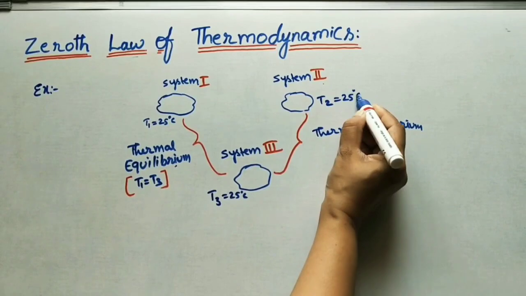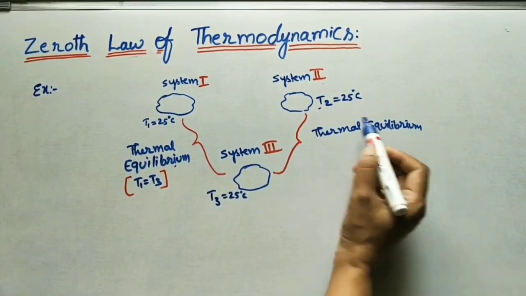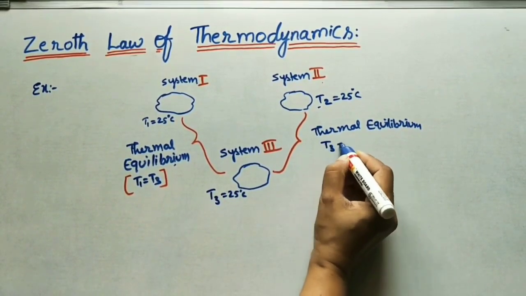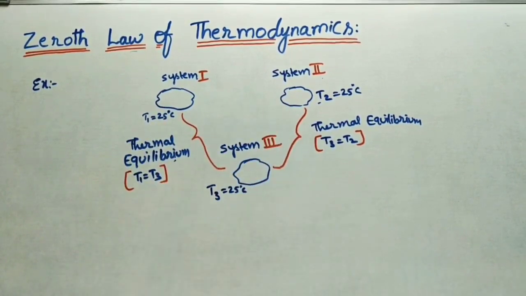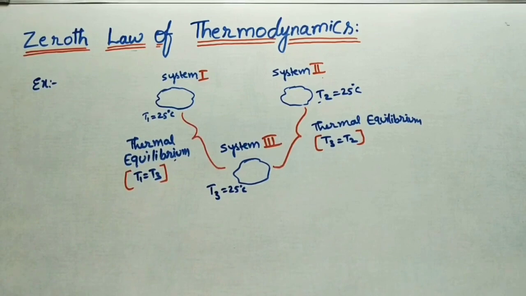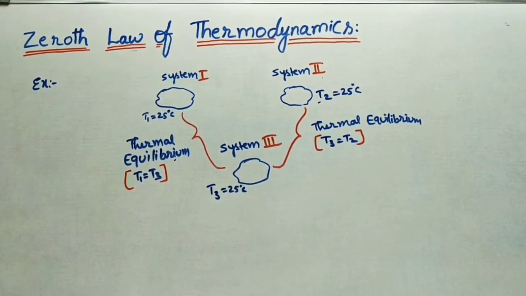In thermal equilibrium, both system 2 and system 3 temperatures are the same. That's why we are calling system 2 and system 3 in thermal equilibrium. The meaning is T3 is equal to T2. Initially, we are taking three systems. System 1 is in thermal equilibrium with system 3 and system 2 is in thermal equilibrium with system 3.